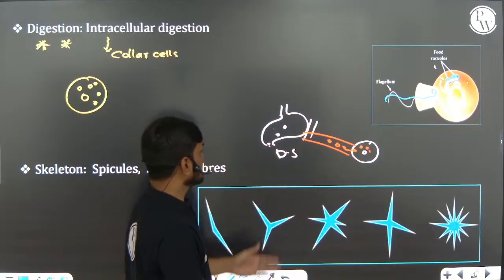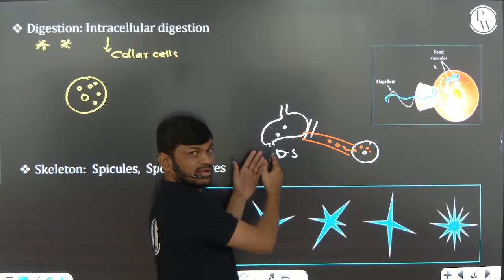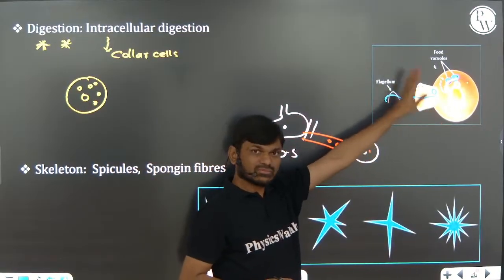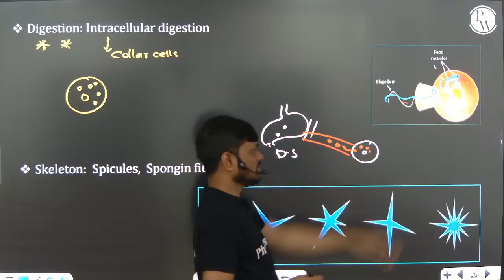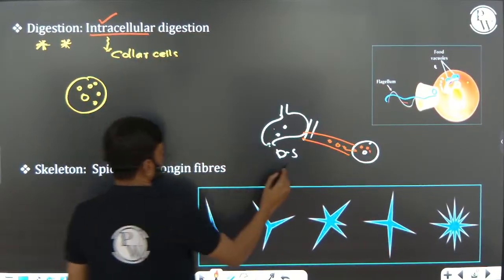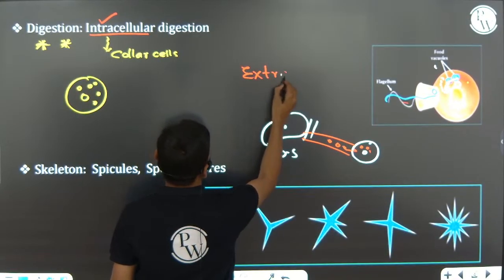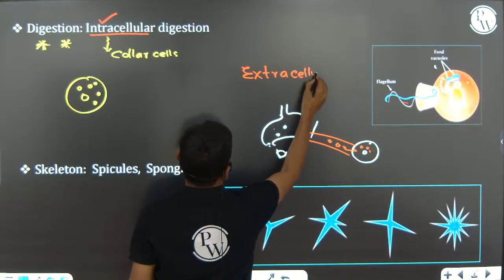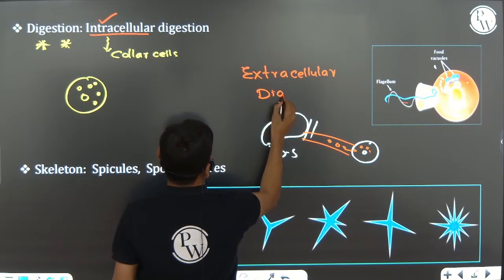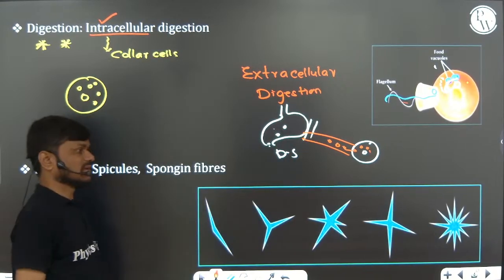Here the digestion is taking place somewhere else, but in sponges the digestion occurs within the cell itself. That's why it is called intracellular digestion, and this is called extracellular digestion, outside the cell.